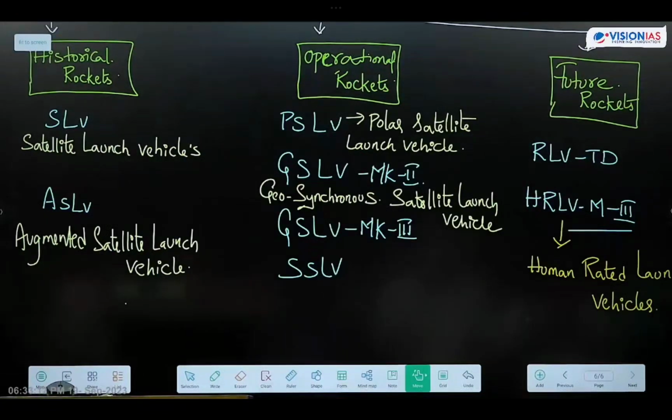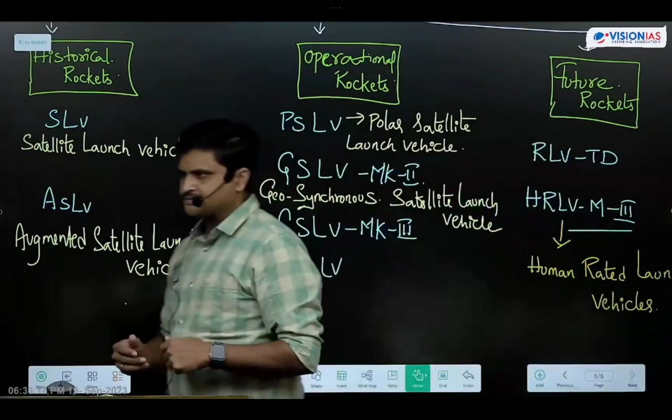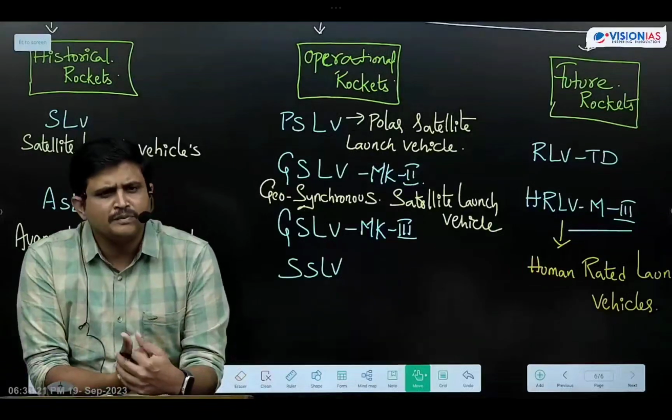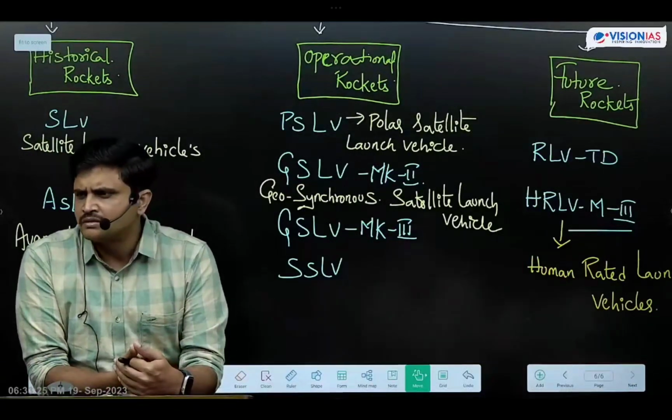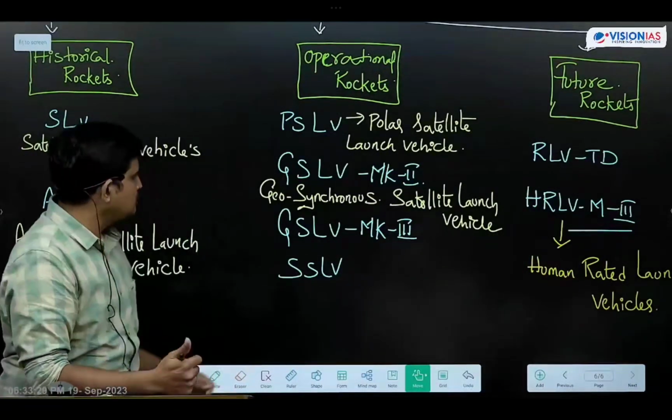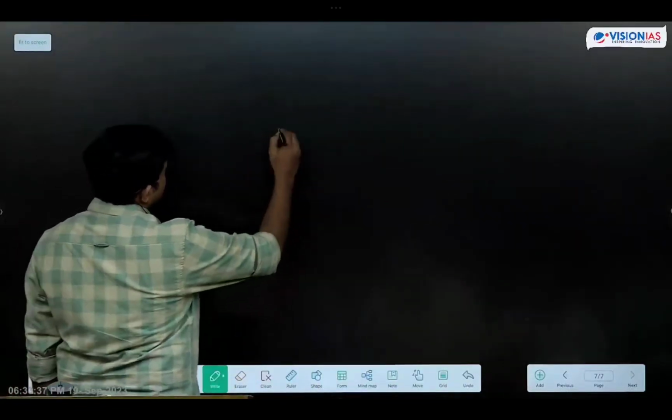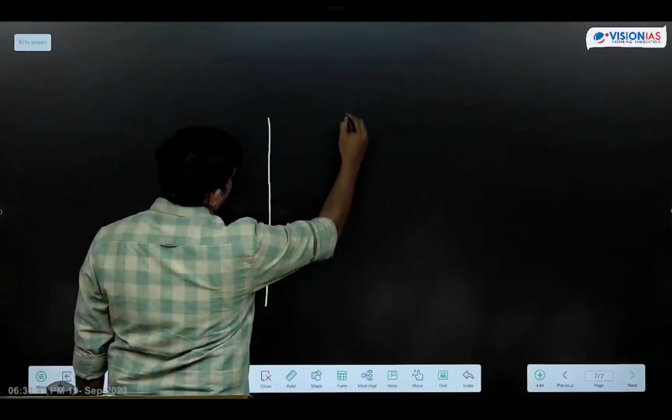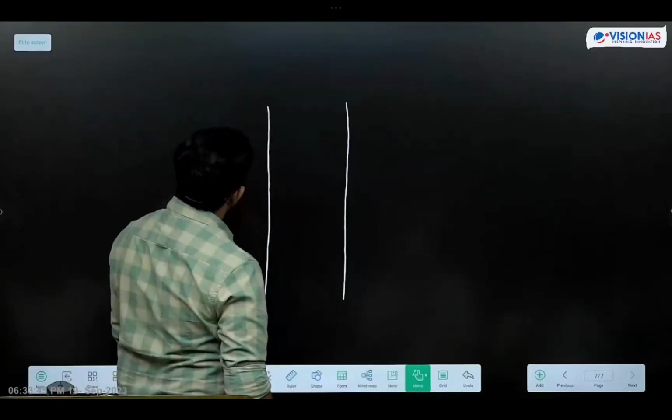Okay, next one, first we'll start with PSLV rocket systems. Take it in PSLV. For what purpose have we designed these PSLV rockets? For launching of remote sensing satellites into the lower Earth orbits. I will give you specifications regarding this PSLV rocket. What are the different specifications regarding these PSLV rocket systems?